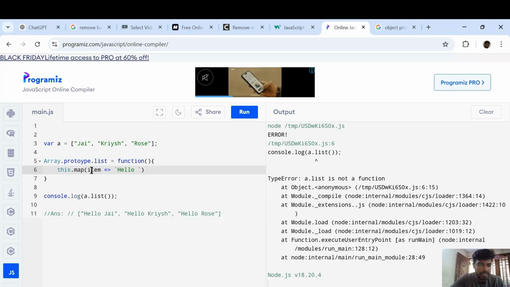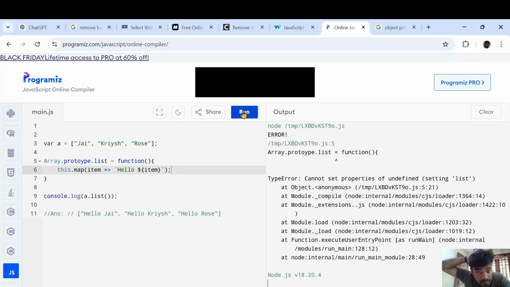Then it wants to be added with each element, right? So for that, what we can do, the dollar sign for dynamic binding, we can give it inside this item. So now each element will be iterated, and with that, this text, hello string will be concatenated, right? So we did almost, right? Let us run and see.